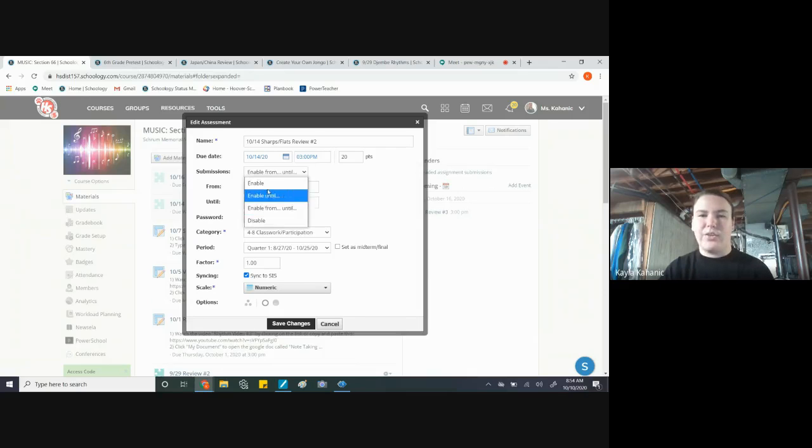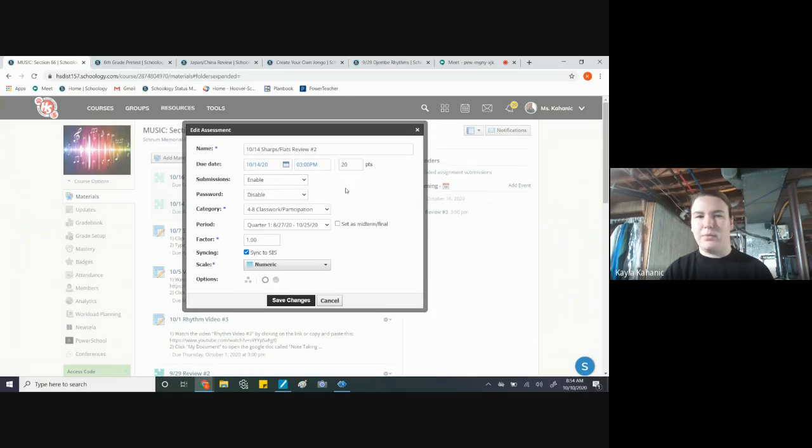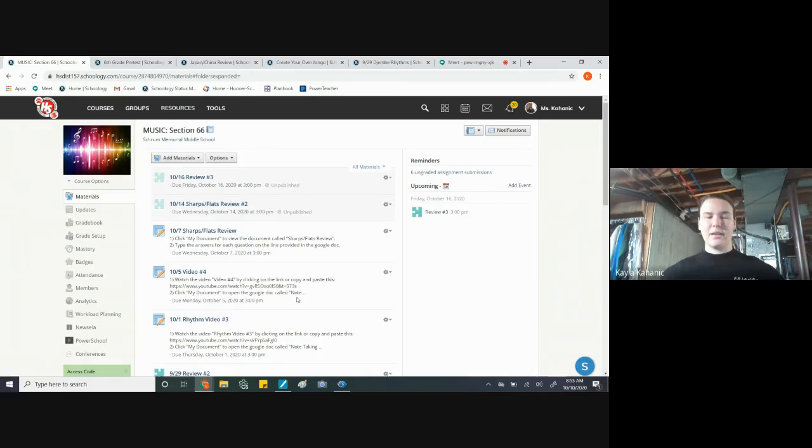So I just do the enable button because I like my students to be able to go back at any time and complete the assignment. But make sure you do that. It's like a double jeopardy type of thing. If you have it published, I think it should just say enable, but it doesn't. And so you've got to manually go in and click that. Okay, then click save as always. And yeah, so that's how you create an assessment.